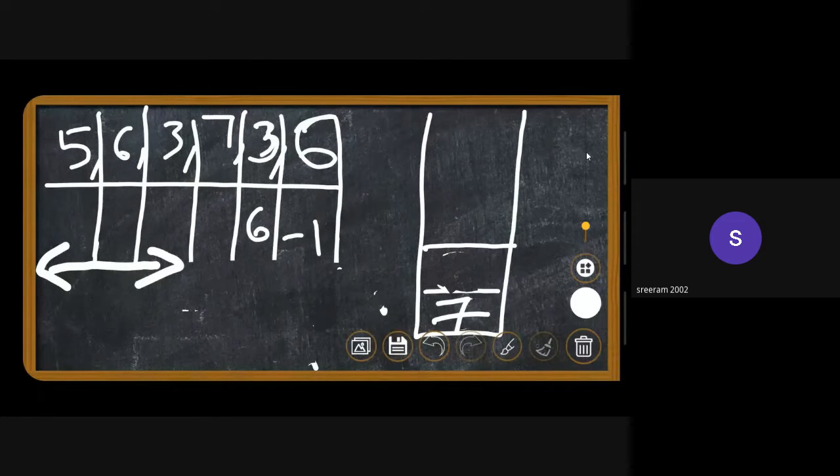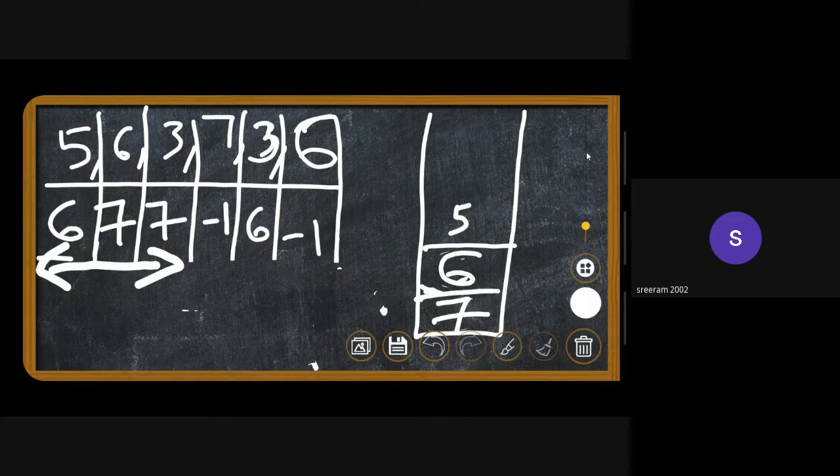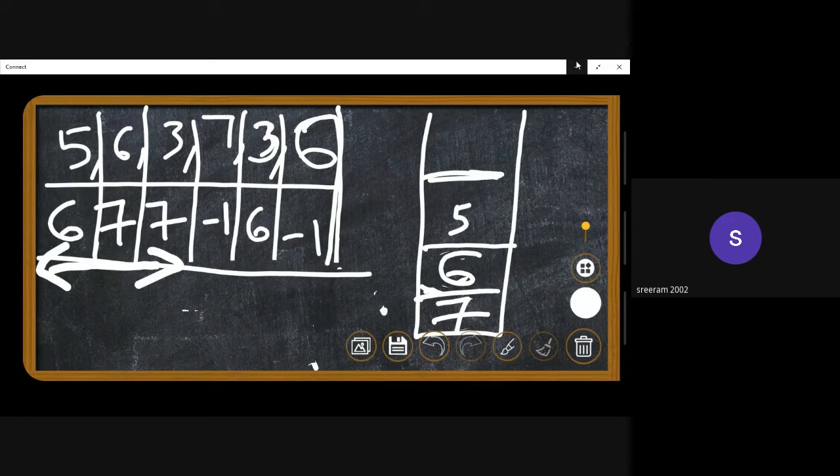Similarly, the process goes on. For 3, there is 7, we'll push 3. And then for 6, we'll actually pop 3 because 3 will be overshadowed by 6. We no longer require 3, so we'll be popping 3, and then 7 will be its answer. So we'll push 6. Similarly, for 5, we have 6 as its answer. So this is our answer array. I hope you have got an idea of why we are using stacks in this case and why it is better than the brute force approach. Now let's just quickly dive into the code of this.